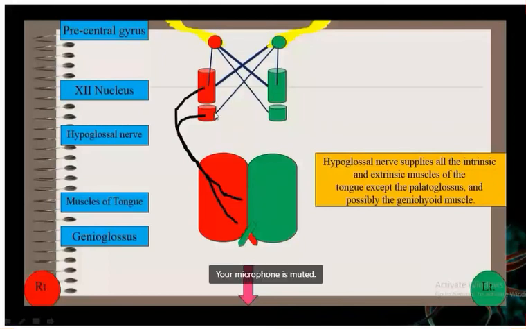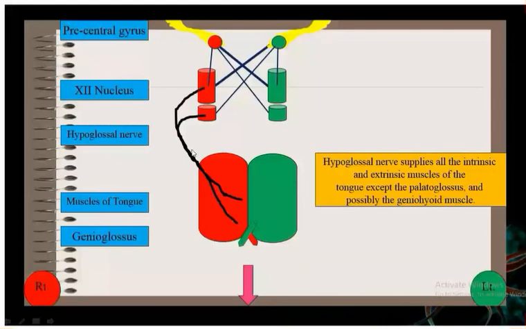Yes, ma'am. Now next one is, just see this one, the right side of the hypoglossal nucleus is innervating the right half, and this is innervating the other half. Now see over here, whenever you have the lesion over here, that will lead to the lower motor neuron lesion.